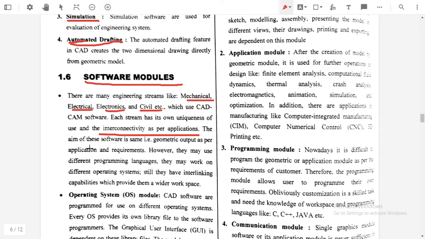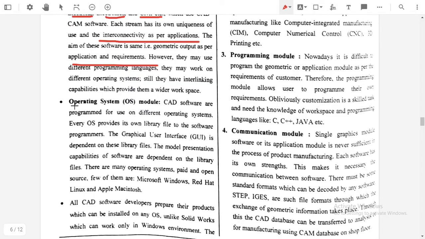The aim of this software is the same, that is geometrical output as per the application and the requirements. It means making the geometrical model is the main aim of this software as per our requirement. Different programming languages are used in this. So we will discuss here the operating system module, also called the OS module.